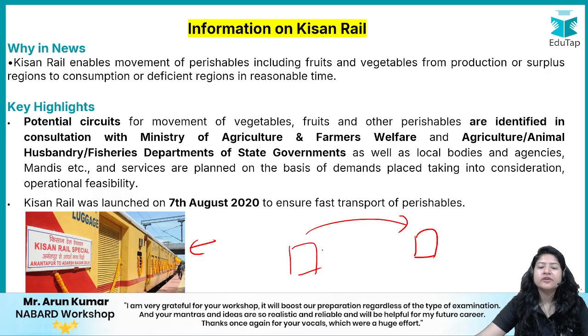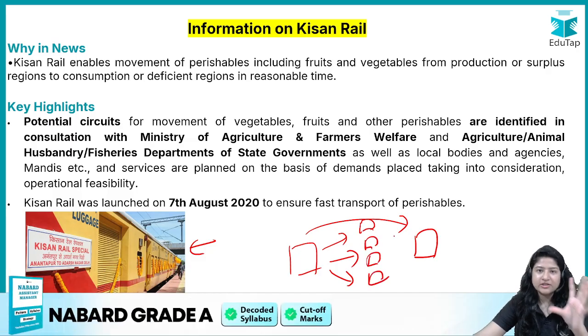ठीक है? अब क्या होता है, for example in the local market there are already a lot of sellers for tomato, right? And consumers are limited, right?